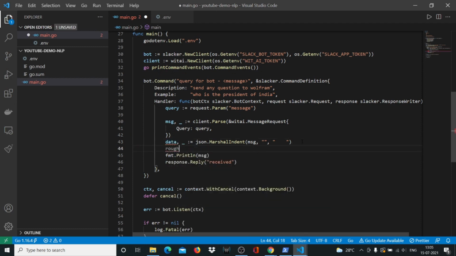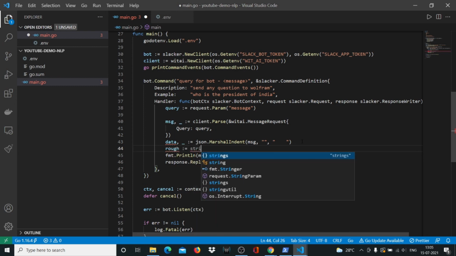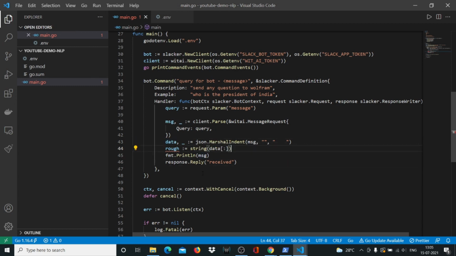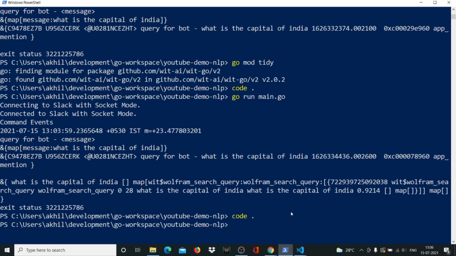I'll create another variable called rough, convert whatever data I get into string format, and we're going to print out this rough variable. Now let's see what happens. We'll run the program again.